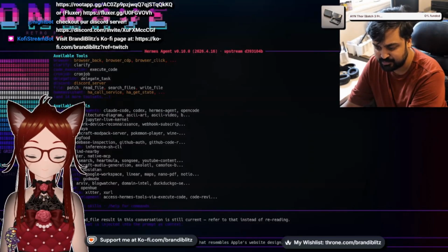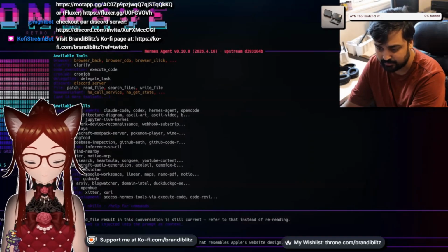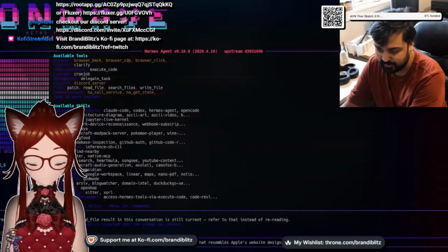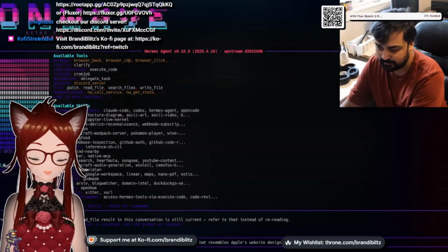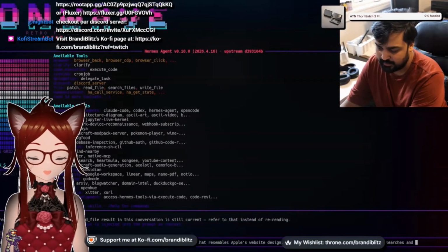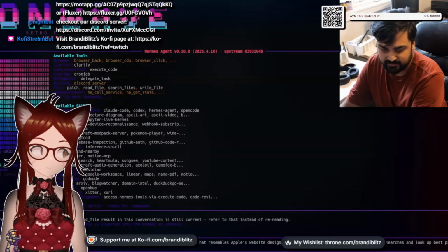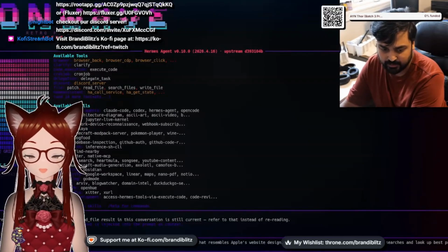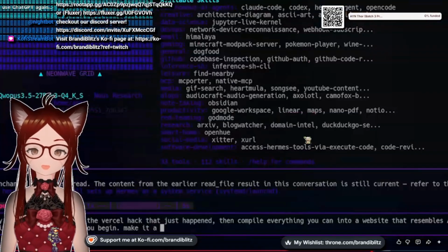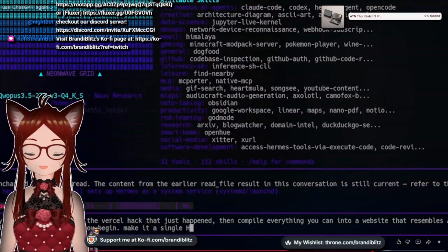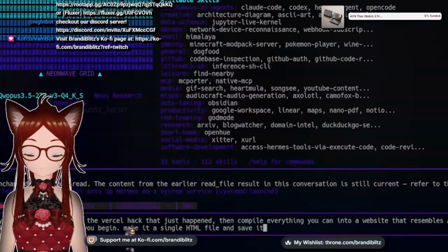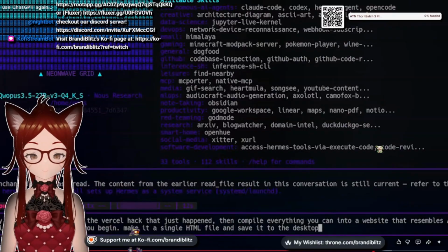Use the local endpoint to make your searches, and look up best practices on making the website before you begin. Make it a single HTML file and save it to the desktop.